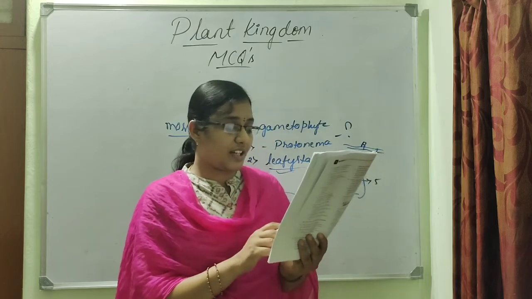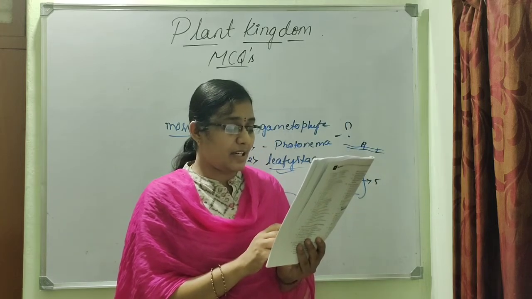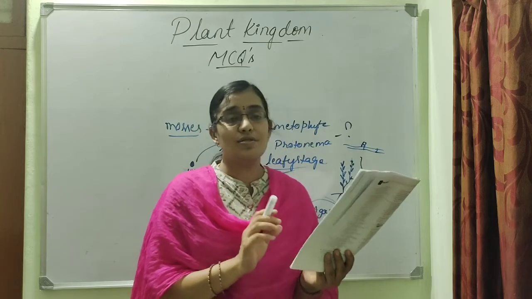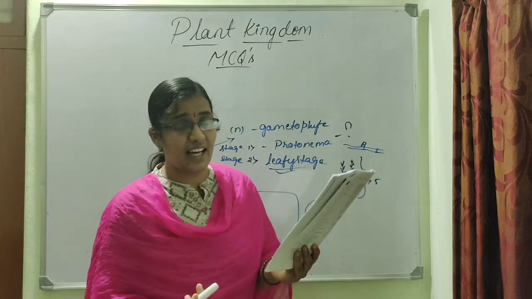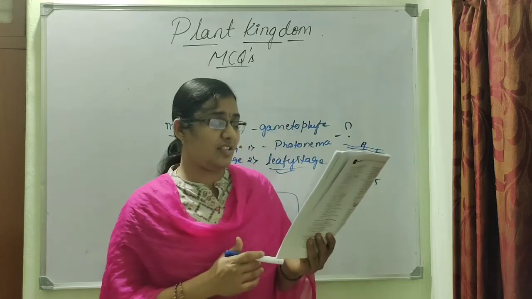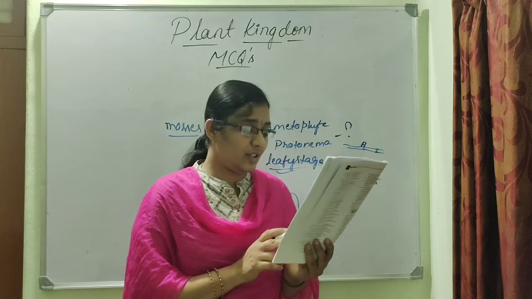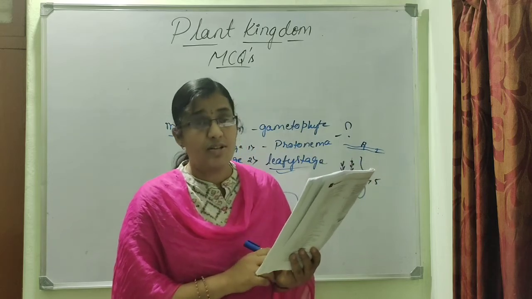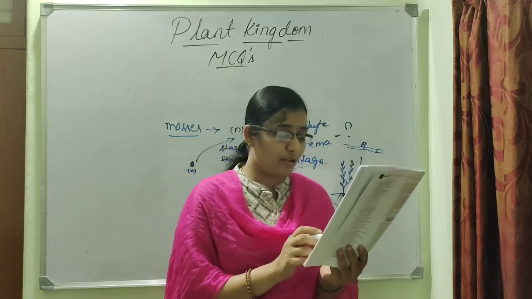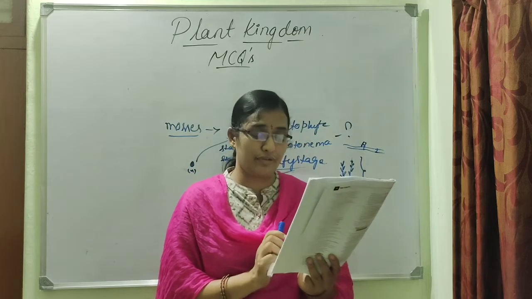So that is not the correct statement. And statement number 2, exhibit complex post-fertilization changes. So of course yes, red algae exhibit complex post-fertilization changes. And then the third one, have phycobilins. So these pigments are present in red algae. And 4, have chlorophyll B, but they do not have chlorophyll B.